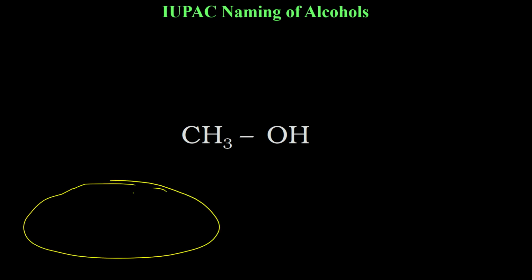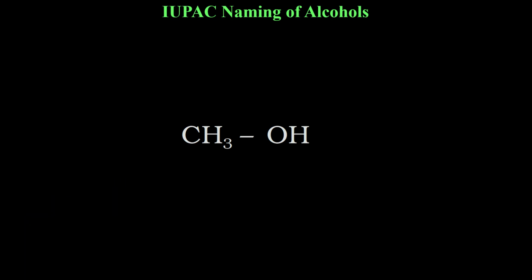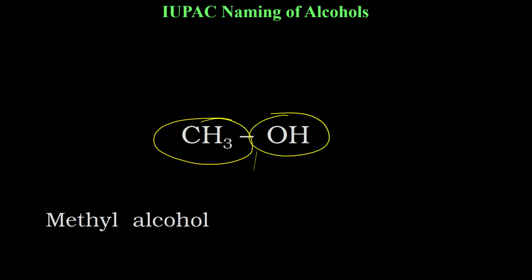Okay? So the first one here is CH3OH. I will be showing the common names also. In a few cases I will be showing the common name here and the IUPAC name here. Okay. So how to find out what will be the IUPAC name? Anyway, this is known as methyl alcohol. So the common name is methyl alcohol. The IUPAC name will be, this is made of methane.